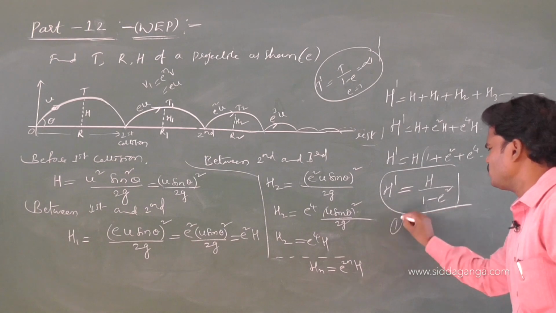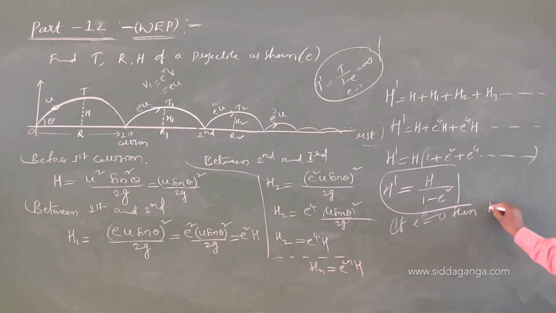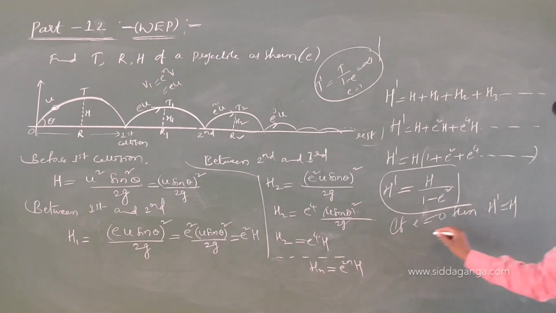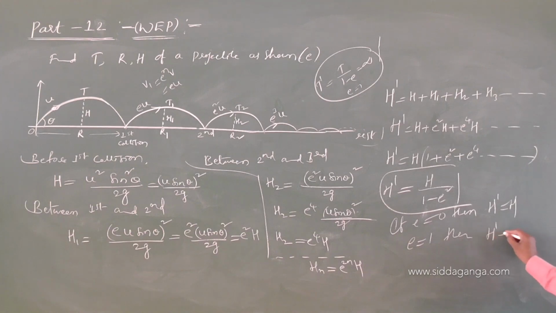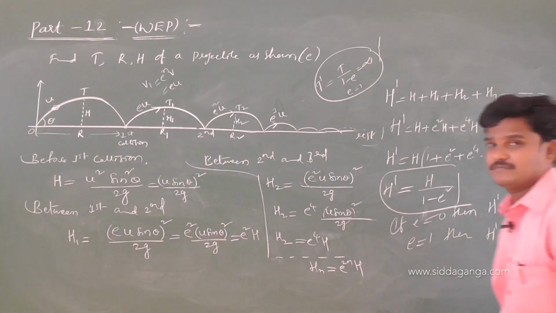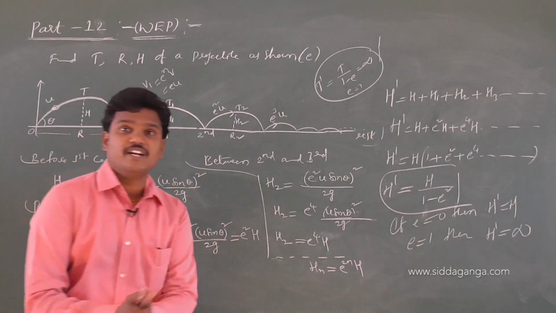If E is equal to 1, for a perfectly elastic collision, H dash is H. If E is equal to 0, for a perfectly inelastic collision, H dash is infinity. Okay? So, observe only one point carefully.